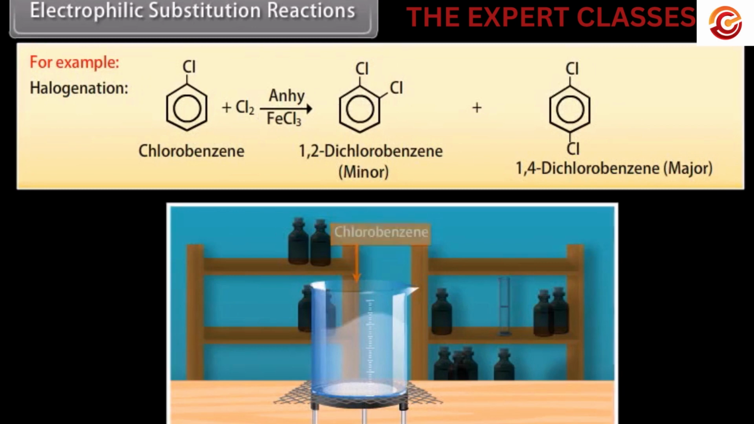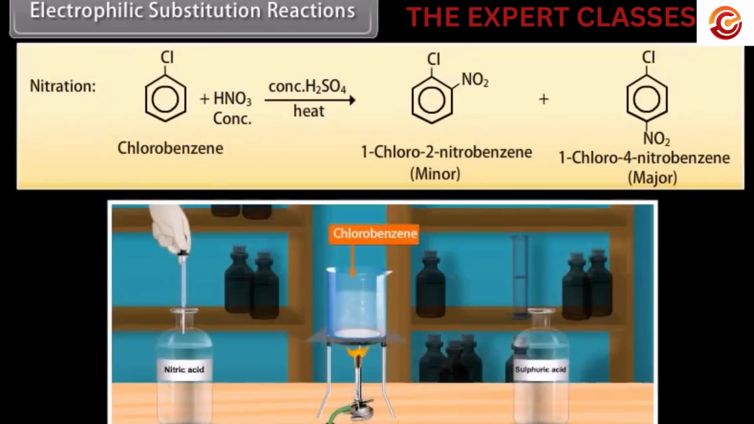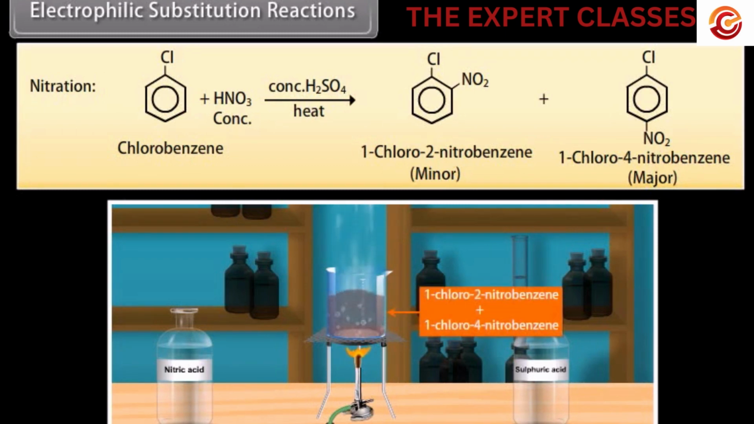Halogenation. When chlorobenzene solution is mixed with chlorine and then we add ferric chloride, it reacts to give 1,2-dichlorobenzene, which is a minor product, and 1,4-dichlorobenzene, which is a major product. Nitration. When chlorobenzene solution is mixed with nitric acid and then we add concentrated sulfuric acid, it reacts to give 1-chloro-2-nitrobenzene, which is a minor product, and 1-chloro-4-nitrobenzene, which is a major product.